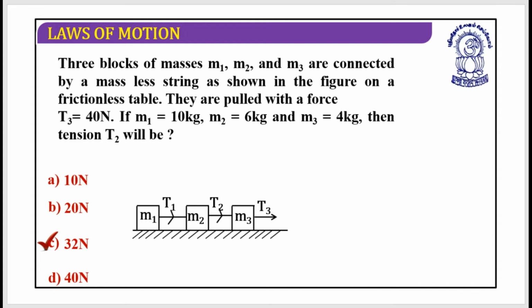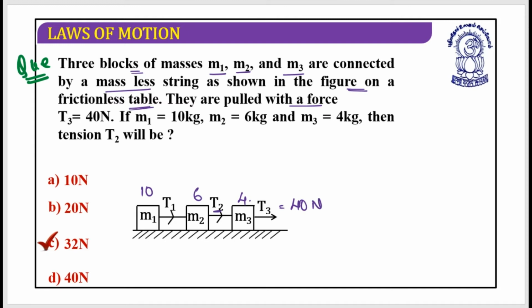Yes, this will make the concepts much clearer. Let's have a look. Three blocks of masses m1, m2 and m3 are connected by a massless string as shown in the figure on a frictionless table. They are pulled with a force T3 which is equal to 14 Newton. If m1 is 10 kg, m2 6 kg, m3 4 kg, what do I need to find out? I need to find out T2.